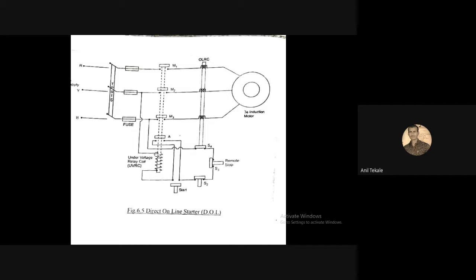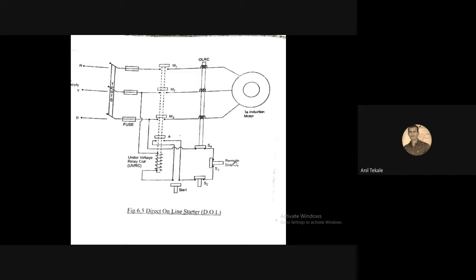So how will it happen? Whenever we give the supply to the phase, one comes to this relay. This relay will get charged. Once this relay is charged, we press the start button. Once we press the start button, the M1 M2 M3 terminals will get shorted with this line. Once it starts, current will flow through these 3 windings, and supply reaches the induction motor. But suppose we press the remote stop button.